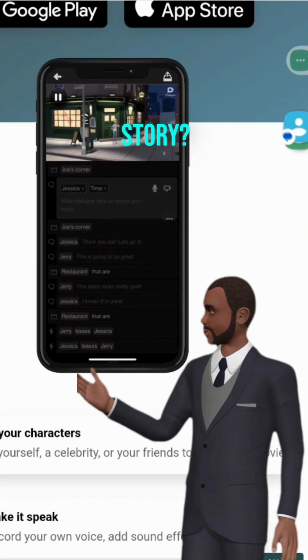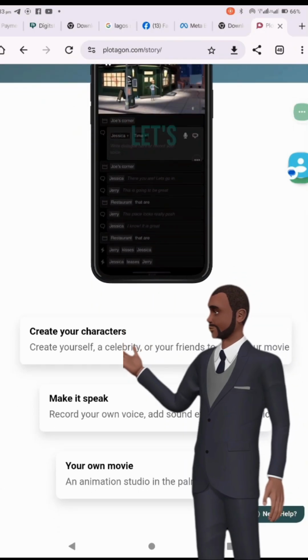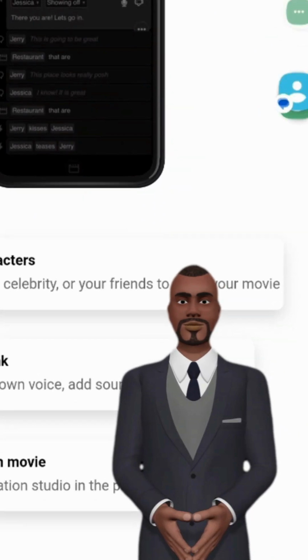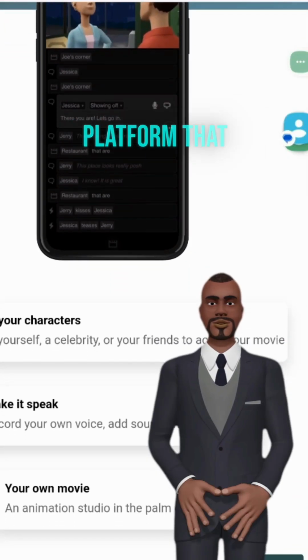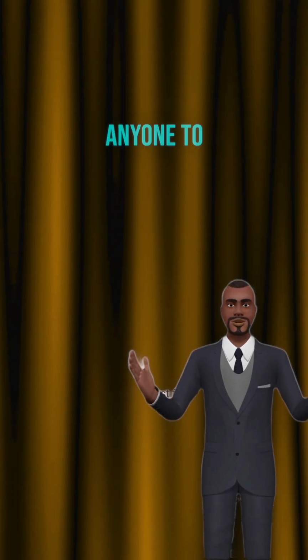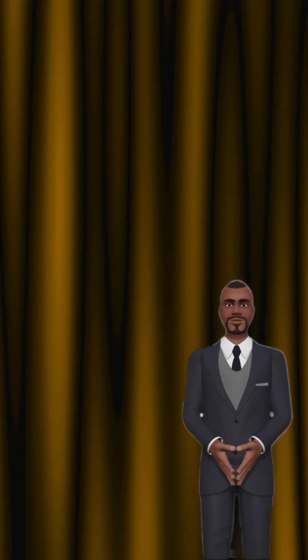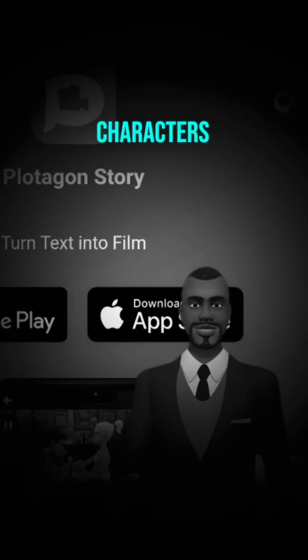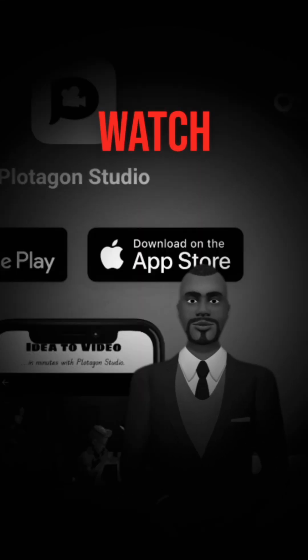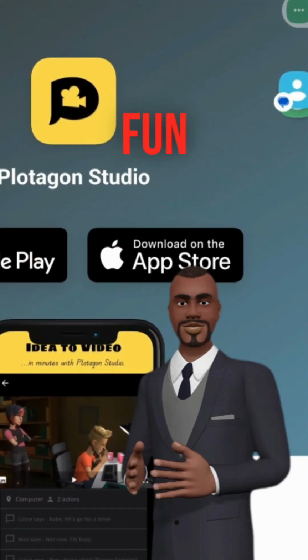Section 1. What is Plotagon Story? First things first, let's talk about Plotagon Story. This app is known for its easy-to-use platform that allows anyone to create animated videos with little to no animation experience. With Plotagon, you can create characters, write dialogues, and watch everything come to life. It's simple, intuitive, and really fun to use.